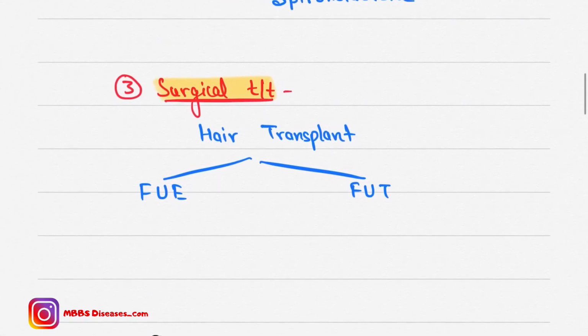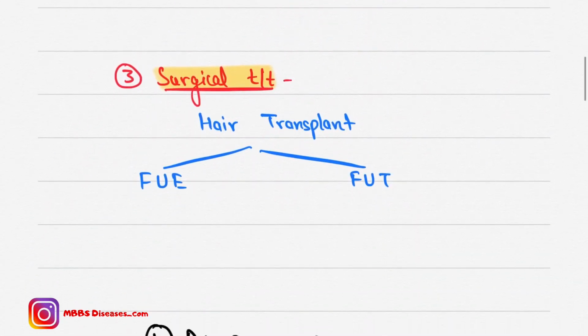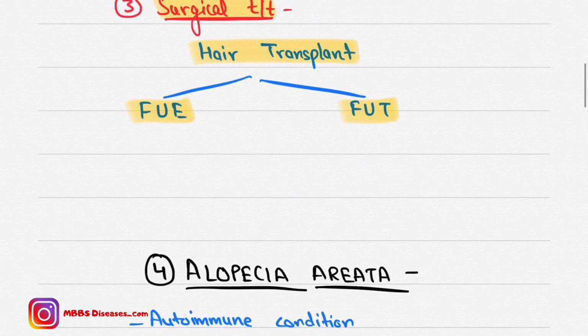Now coming to the surgical part, we can also do surgical treatment. It is done only when the systemic and topical treatments have failed. So we can go with hair transplant. There are two types of hair transplant, FUE and FUT. FUE is follicular unit extraction and FUT is follicular unit transplant. Most commonly used is FUE.